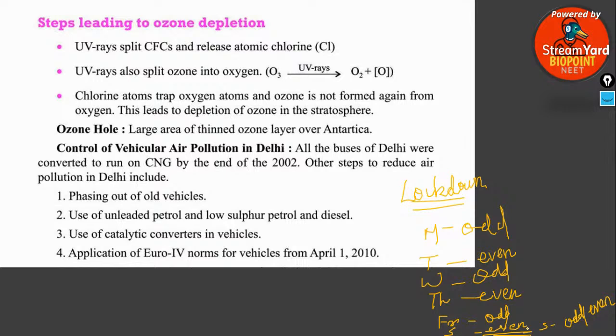Right? So in Delhi also, when the air pollution rate was very high in 2017, 2018, Delhi was the most populated city in India, and still is, but now reduced a bit.